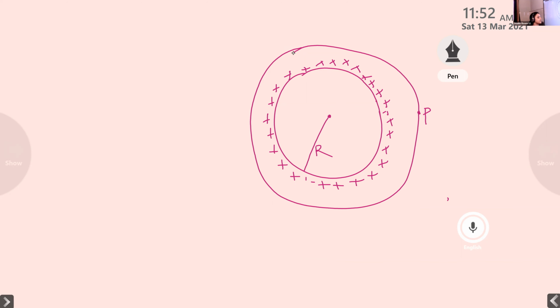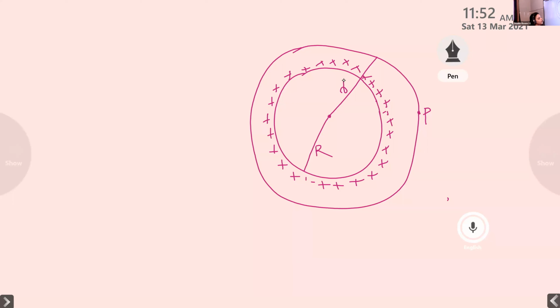So here also the Gaussian surface is in the form of a sphere. It has a radius, and the radius of this Gaussian surface is given by small letter r. The capital letter R is the radius of the spherical shell, whereas small letter r is the radius of the Gaussian surface. The Gaussian surface is also a sphere. Its radius is given by small letter r. Clear?